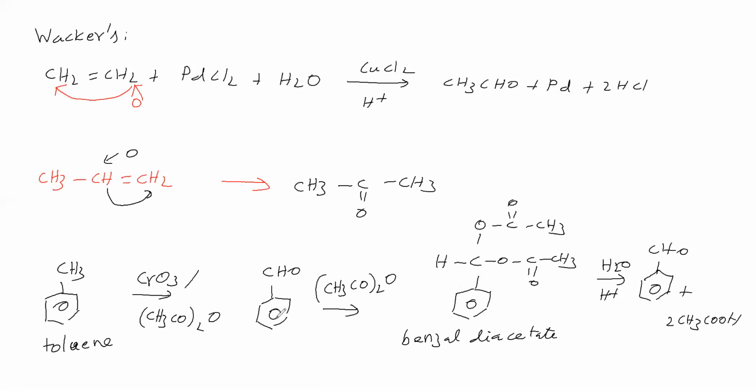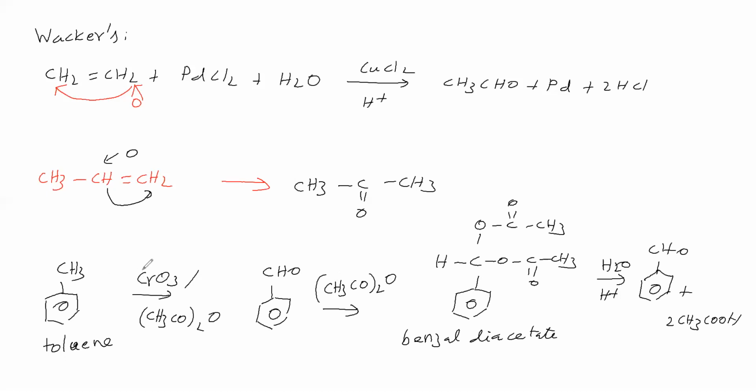In toluene, this CH3 is converting into an aldehyde. As soon as CH3 is converting into the aldehyde group, it is reacted by acetic anhydride and gives benzal diacetate. Sir, if acetic anhydride is not there, what will happen? This CrO3 is the oxidizing agent.